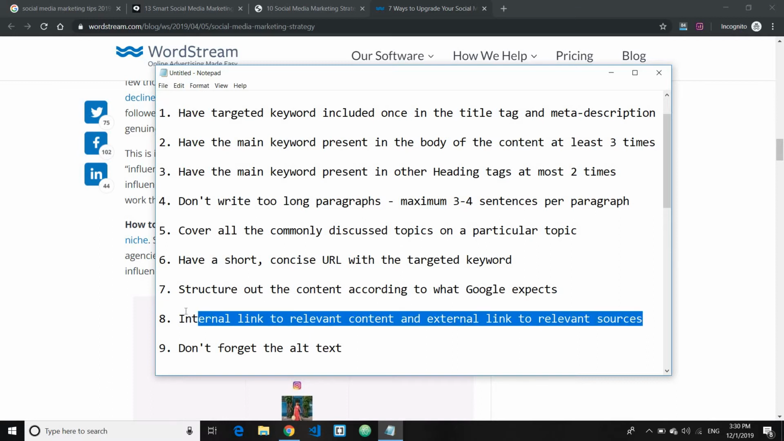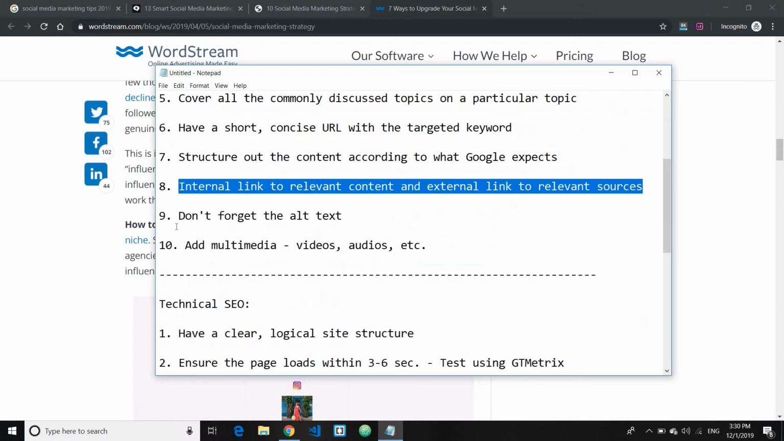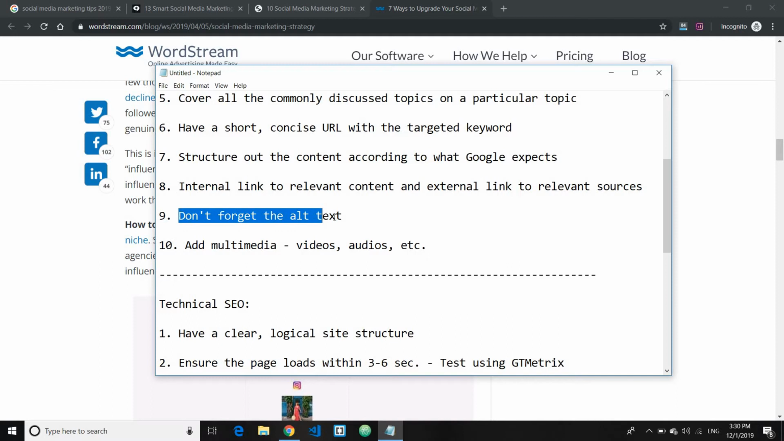This also is another important point that you should keep in mind. Number 9 is to not forget the alt text, or basically have a keyword present in your image, something like that. And the 10th point is to add multimedia, videos, for example, audios, etc.